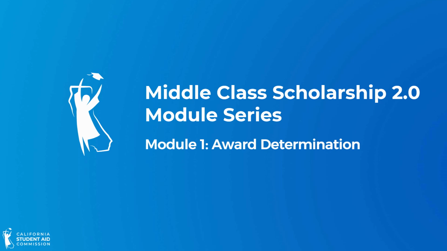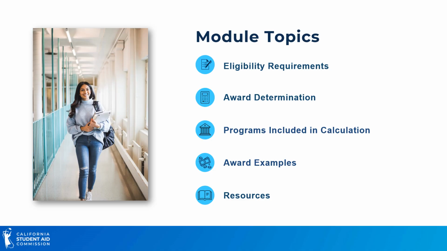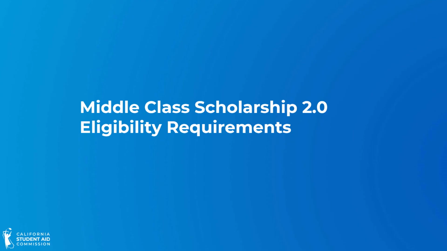Welcome to our Middle Class Scholarship 2.0 training module series. This is Module 1, Award Determination. This module will cover the following MCS topics: eligibility requirements, award determination, programs included in the calculation, award examples, and helpful resources. First, let's take a look at the eligibility requirements for MCS 2.0.